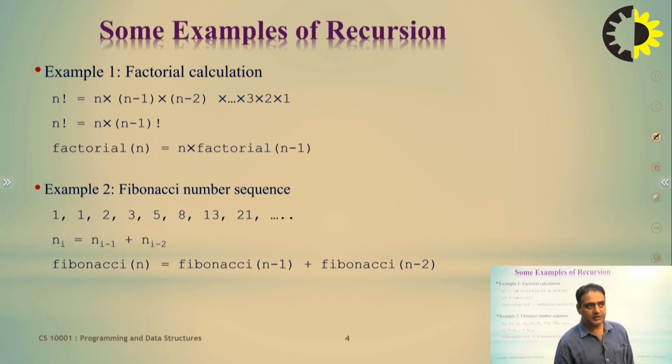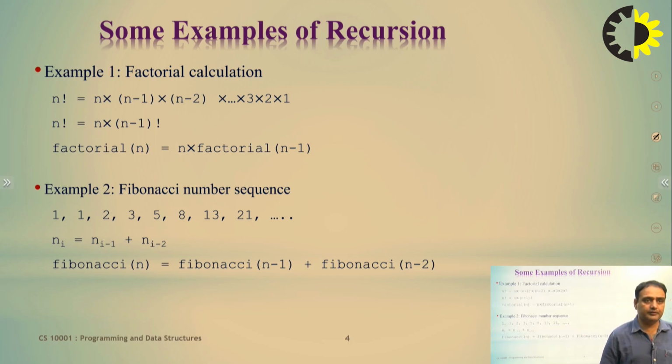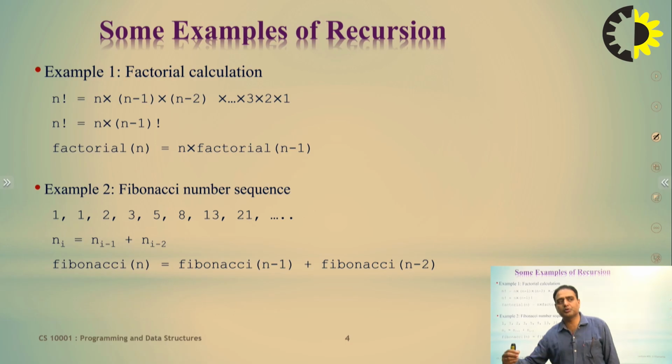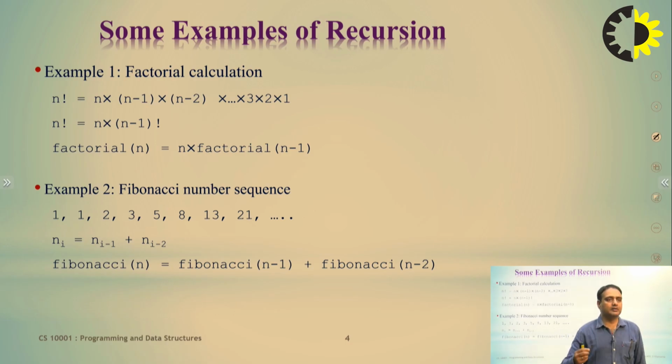First the factorial function is called with the value n. The next time the factorial function is called, the value is n minus 1. When it is called again, the value is n minus 2, then n minus 3. So the value of n is decremented down to 3, 2, 1.